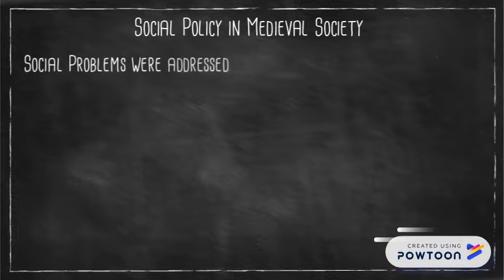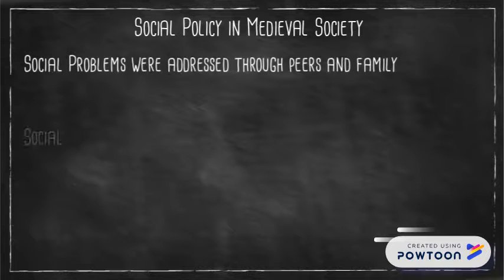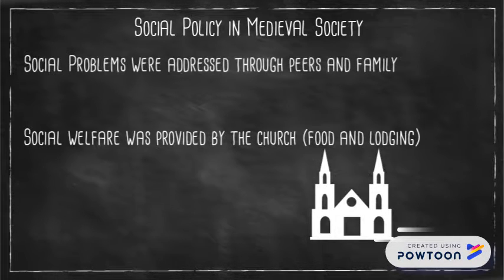Social policy in medieval society. Social problems were addressed through peers and family. Social welfare was provided by the church. Society took care of the poor through the use of tents.